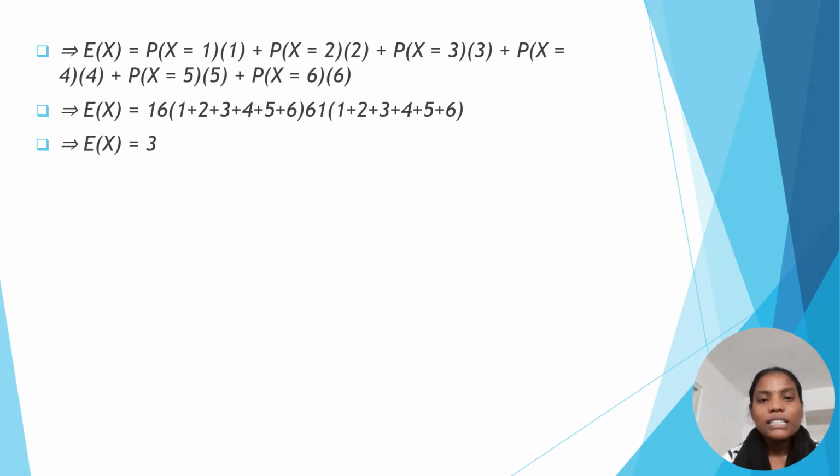Substituting these values in this formula, E of x is equal to 1/6 into (1 plus 2 plus 3 plus 4 plus 5 plus 6), which gives E of x equal to 3.5. So the final answer is E of x, the expected value of the rolled dice. The expectation is 3.5. And the next,